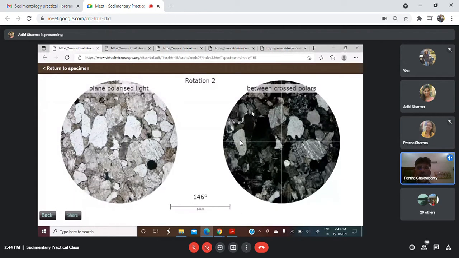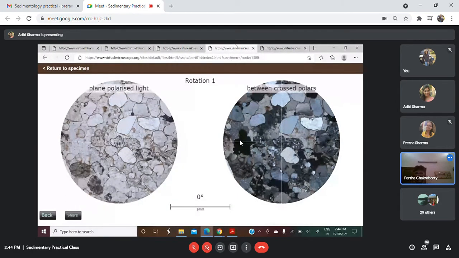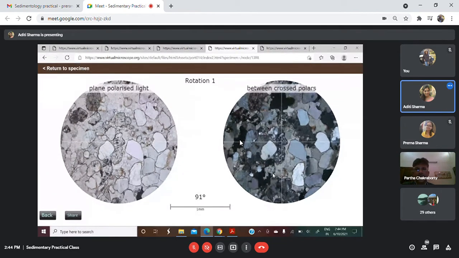Any question? Otherwise, we'll go to litharenite. Okay, Aditi, just project this one, litharenite. Sir, this is litharenite. Basically, lithic rich. They're not very good actually.